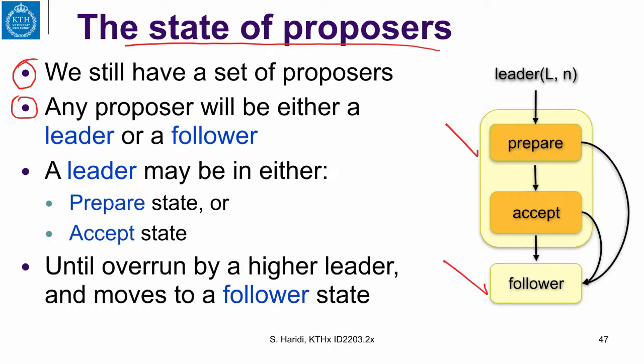Once a proposer is elected, it might initially be in a prepare state, and later it will go to an accept state, and it will stay as a leader until overrun by a leader with a higher ballot number. In this case, it will move to become a follower again.